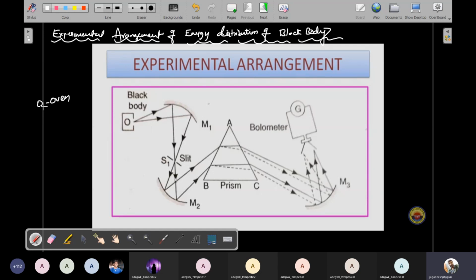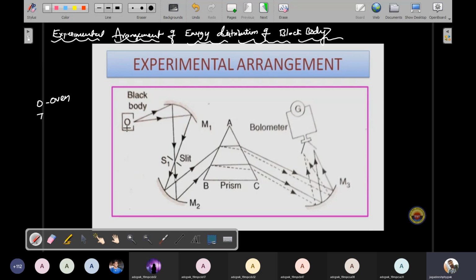Now what is the purpose of the oven? The oven is providing some temperature, nothing but thermal radiation. So some thermal radiation is supplied to this black body by using the oven. Then the black body emits some radiation, which is called emitted radiation. Now I want to find the energy distribution of a black body. That energy distribution is also the emitted radiated energy distribution.